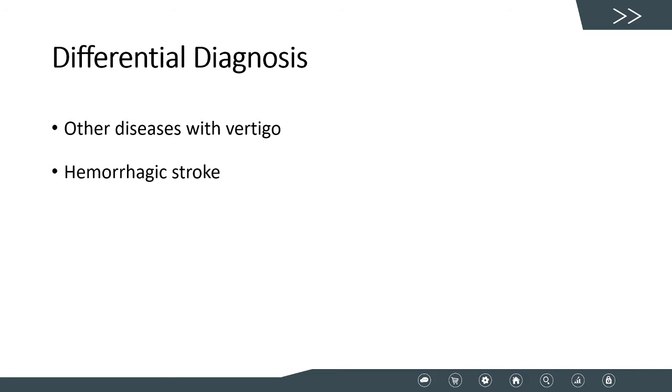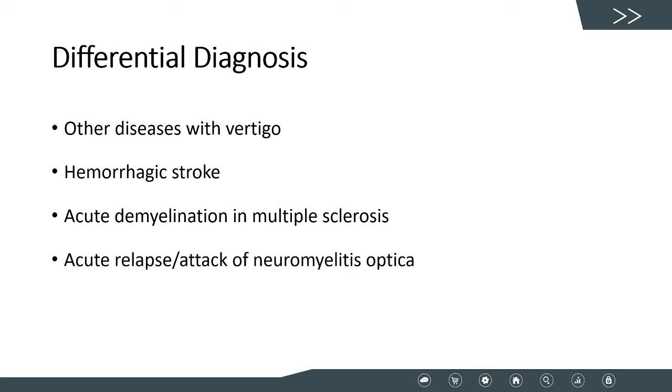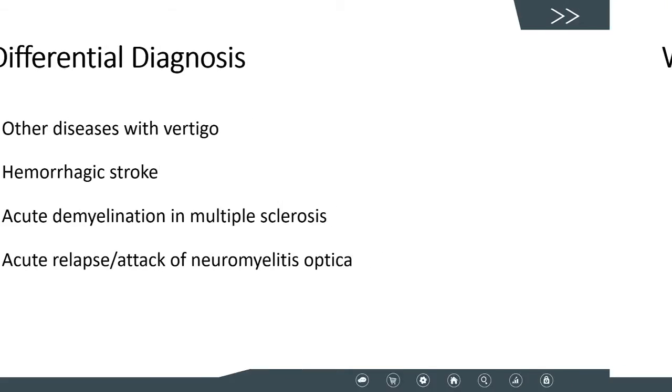In the case of hemorrhagic strokes, they are usually much less common, and headaches are more prominent. To differentiate it from acute demyelination in multiple sclerosis, the patients are generally much younger and are more likely to be female with a known history of demyelinating disease. And finally, in an acute relapse of neuromyelitis optica, the area of involvement is the area postrema. Patients are commonly female young adults and have signs that may suggest more than one central nervous system lesion.